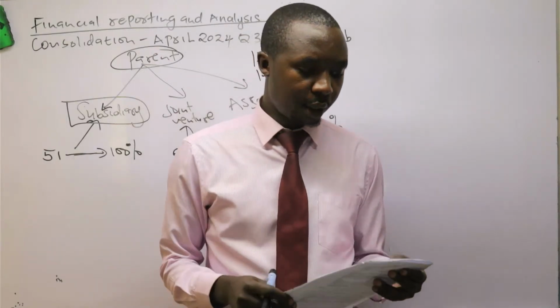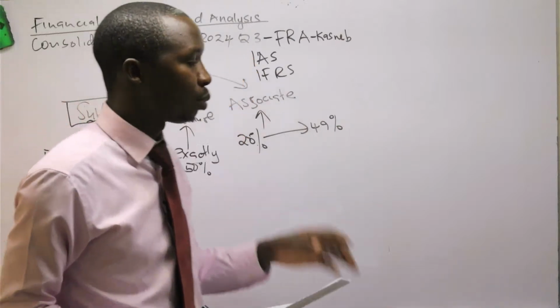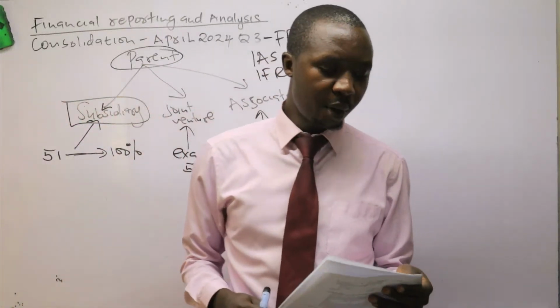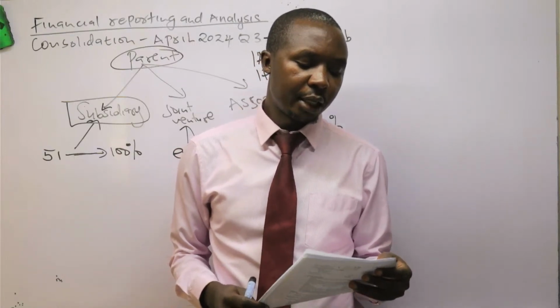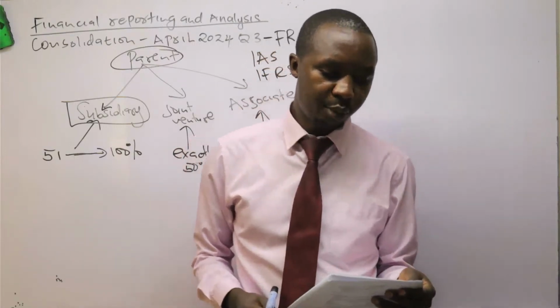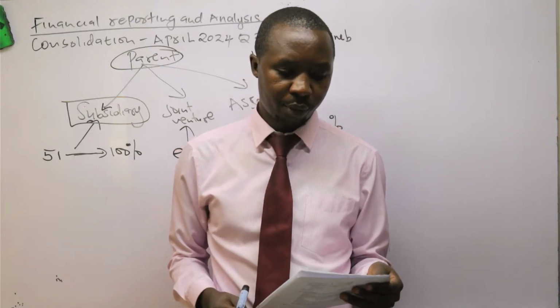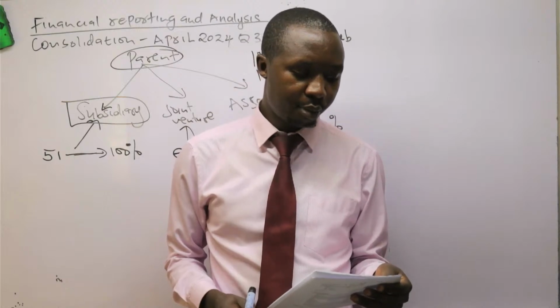So this is question number 3, April 2024, financial reporting and analysis. It's a consolidation question whereby they are saying that we have Boro Limited acquiring 90% of the ordinary shares of 10 par value in Soro Limited on 1st November 2021, paying shillings 30 per share.